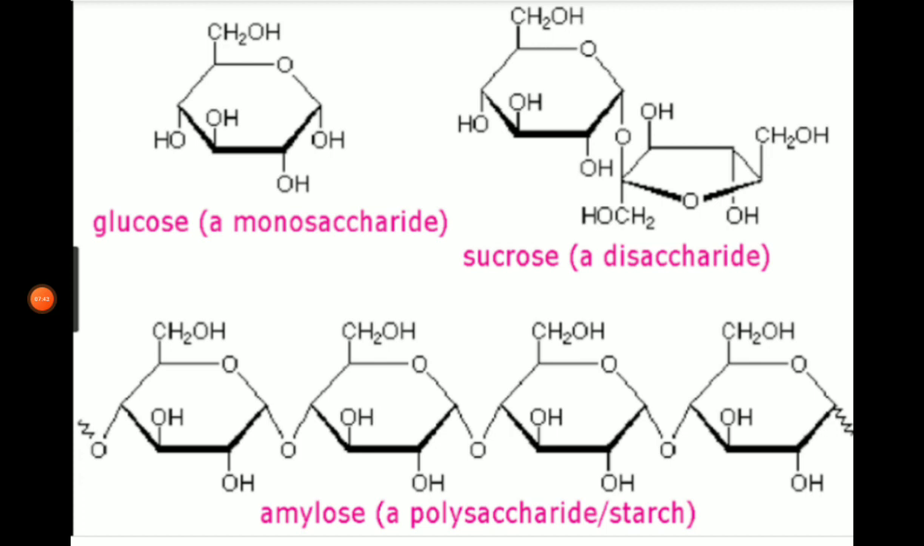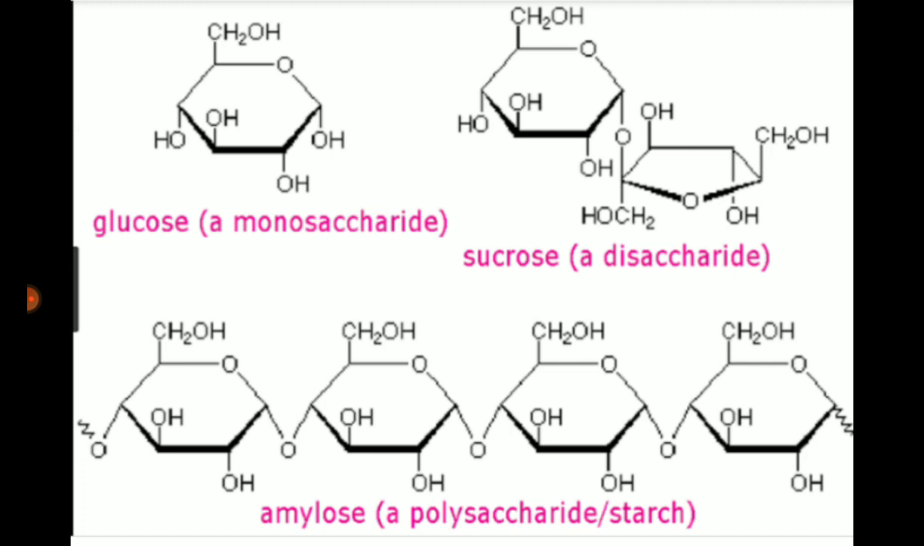And for disaccharide carbohydrate molecules, the examples are sucrose and maltose. Sucrose is the sugar that is used for soft drinks, and maltose, that is malt sugar, is also used for soft drinks. They taste sweet, and they are also soluble in water like monosaccharide.